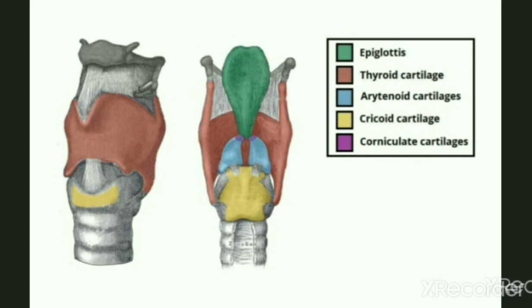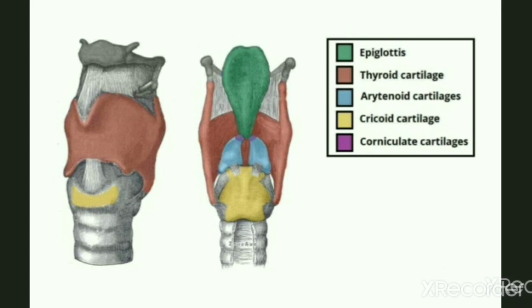It is composed of two sheets which join together anteriorly to form the laryngeal prominence, also called Adam's apple. The posterior border of each sheet projects superiorly and anteriorly to form superior and inferior horns. The superior horns are connected to the hyoid bone via the lateral thyroid ligament, while the inferior horns articulate with the cricoid cartilage.